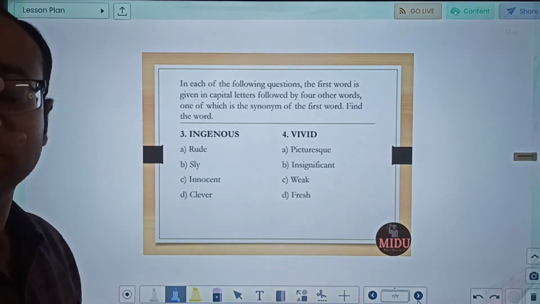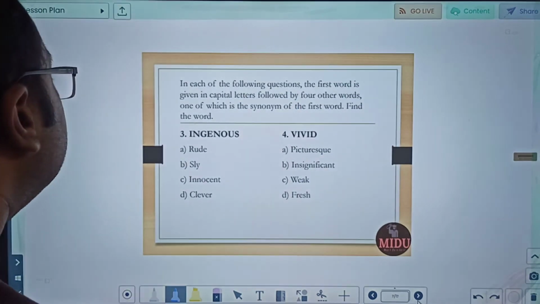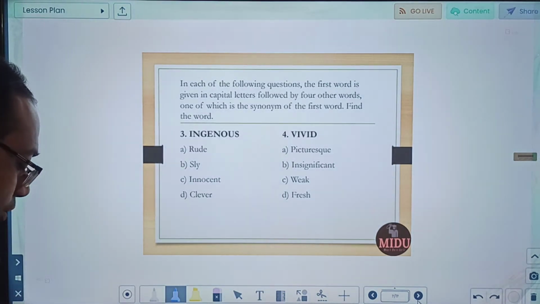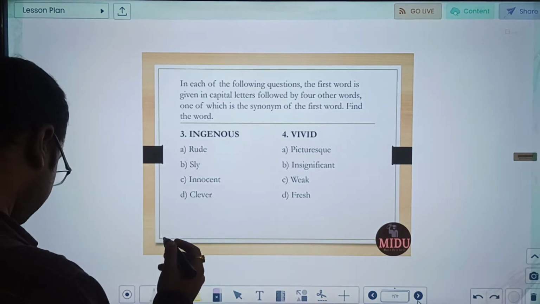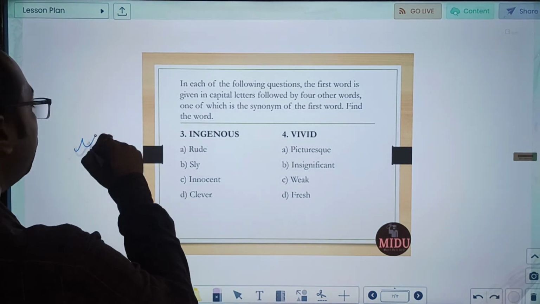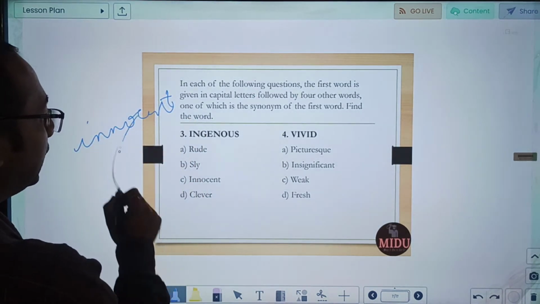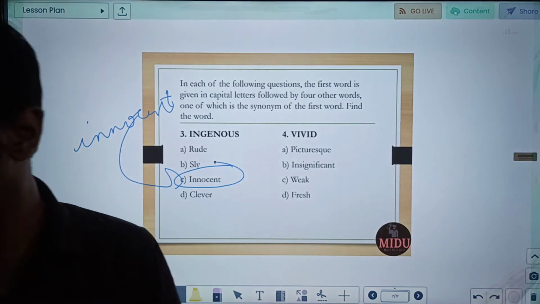So in synonyms, just try and understand the word and within the options see the nearest one. Third is ingenuous. Meaning of ingenuous is someone showing innocence or childlike simplicity. So a very innocent person, a childlike person, that is the meaning of this word. So clearly the synonym will be option number C, which is innocent.